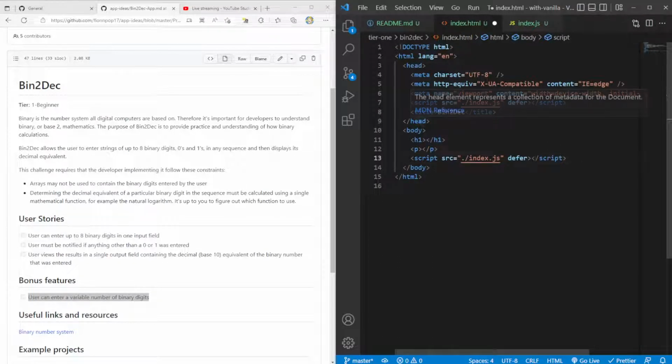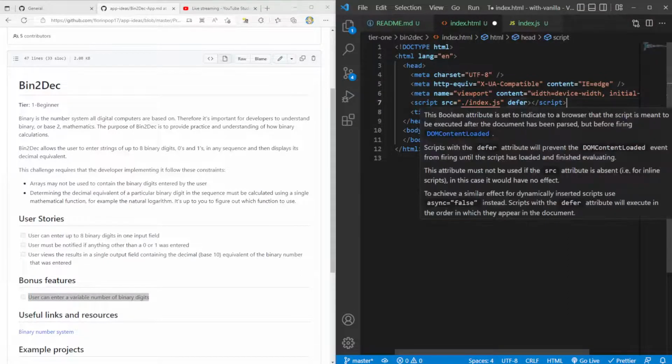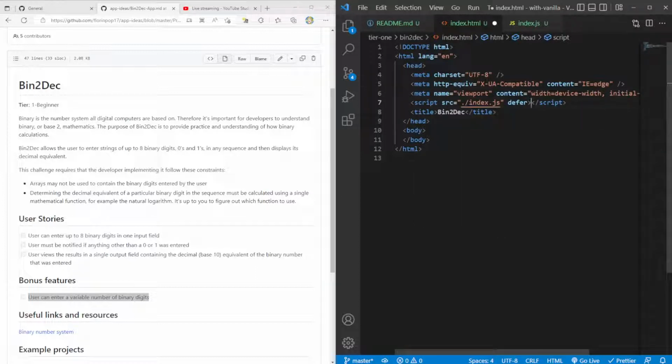That way we can be sure that the entirety of the body has been parsed before we try and do anything with our HTML. However, there's a newer attribute that you can use inside of HTML called defer. What that does is it essentially defers the loading of the JavaScript. Actually, if we look at it here, scripts with the defer attribute will prevent the DOMContentLoaded event from firing until the script has loaded and finished evaluating. So it actually waits for the HTML to be parsed before we even try to do anything with the JavaScript. It's just another nice way of including your JavaScript. You can keep all the meta information up here, and I think it makes your code look very clean. Okay, so now we have our HTML, and we also have our body.